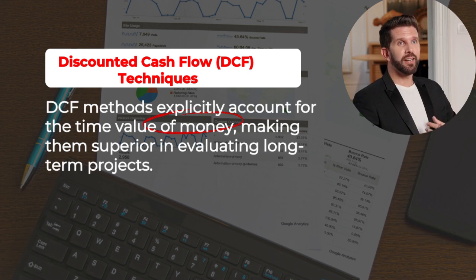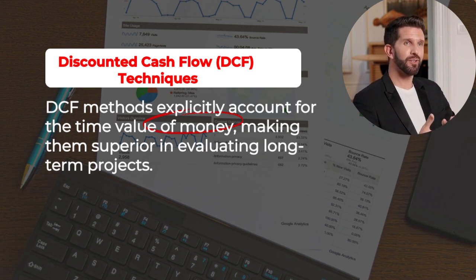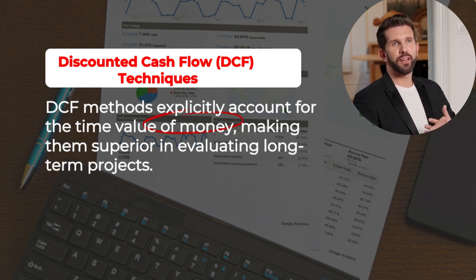Discounted cash flow (DCF) techniques. DCF methods explicitly account for the time value of money, making them superior in evaluating long-term projects. One: net present value, NPV. NPV is the sum of the present values of all cash flows associated with a project using a discount rate, often WACC. Formula: NPV = Σ Ct/(1+r)^t − C0, where Ct is the cash flow in period t, r is the discount rate, and C0 is the initial investment.